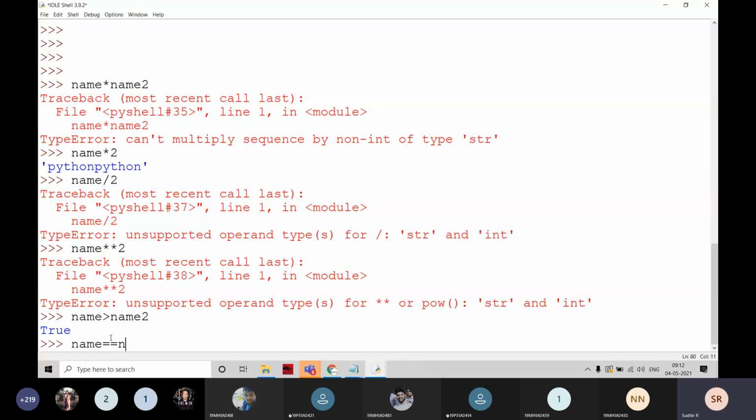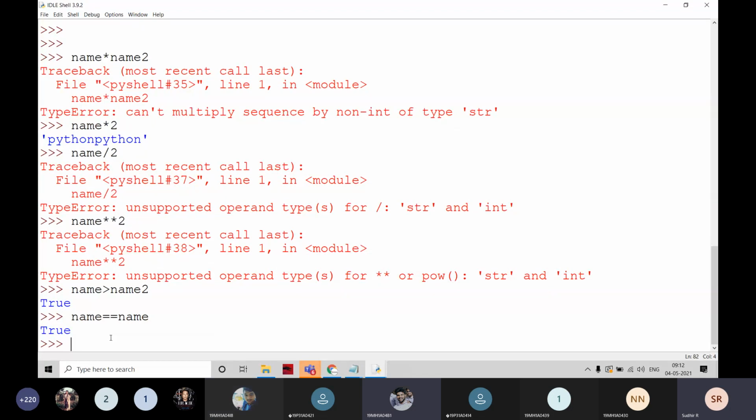For example, name is equal to name. Is it true? Yes, sir. Name is equal to name is True, right? Both are the same, right? That's why we can compare directly like this. Name is equal to name is going to be true here.